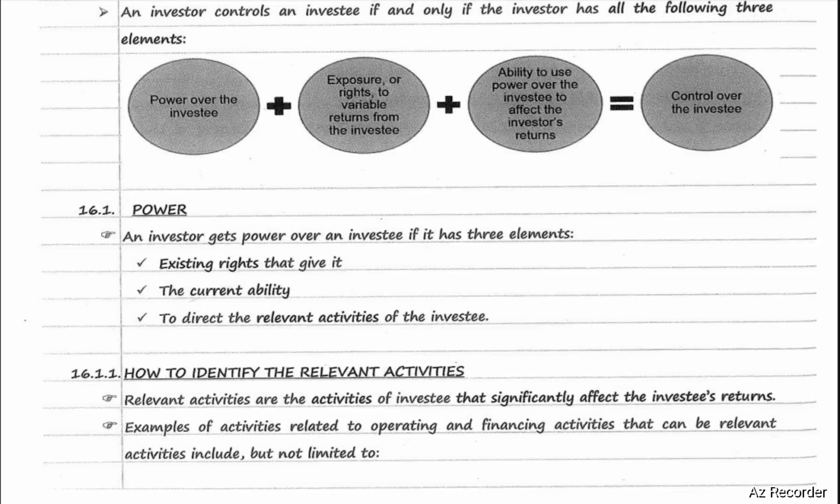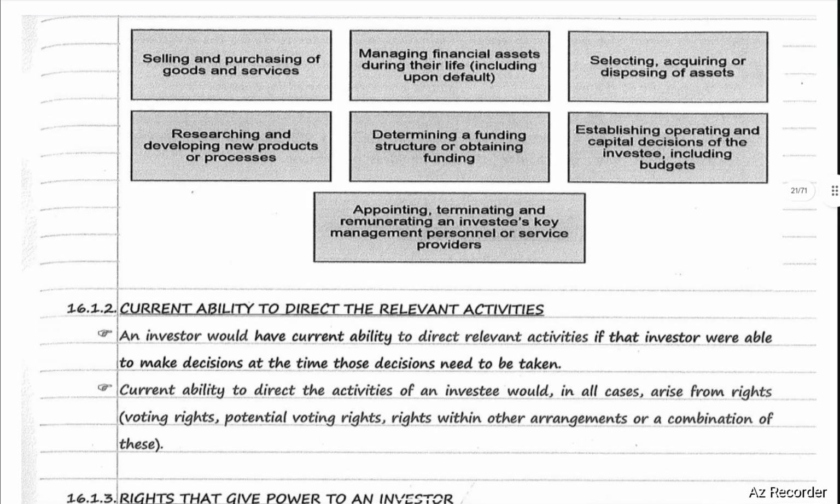Examples of activities related to operating and financing activities that can be relevant activities include, but are not limited to, selling and purchasing of goods and services, researching and developing new products and processes, managing financial assets during their life, including upon default, determining a fund structure or obtaining funding, selecting, acquiring, or disposing of assets, establishing operating and capital decisions of the investee, including budgets, and appointing, terminating, and remunerating the investee's key management personnel or service providers.